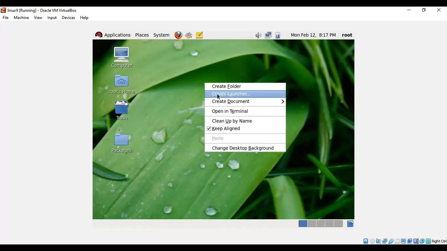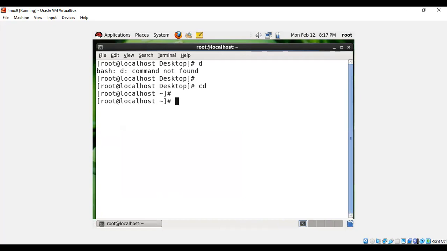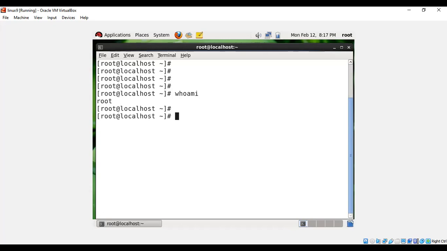If you want to see the same from the command prompt, open the terminal and run the command whoami. If I run whoami and press enter, I will be able to see which user I have logged in as. I've logged into the root account here. From the command prompt, we can see which user we have logged in.